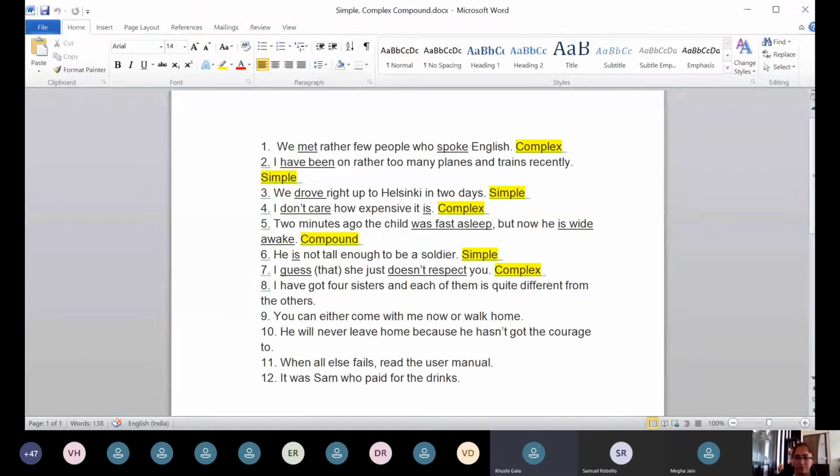I have got four sisters is a complete sentence on its own, so it's one main clause. I have got is the verb. And is the conjunction. Each of them is quite different from the other is another complete sentence. Is is the verb here. Very good. Perfect. The explanation is perfect.